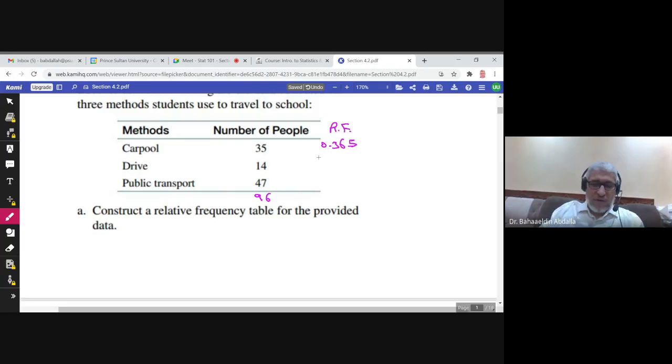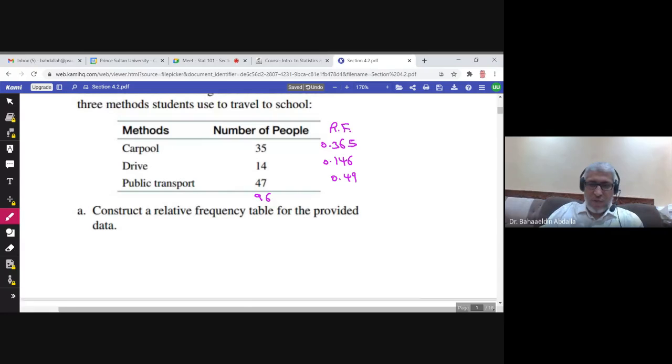14 over 96. This is the relative frequency of the second one, 0.146. And 47 over 96, the answer is 0.49. The total should be 1.